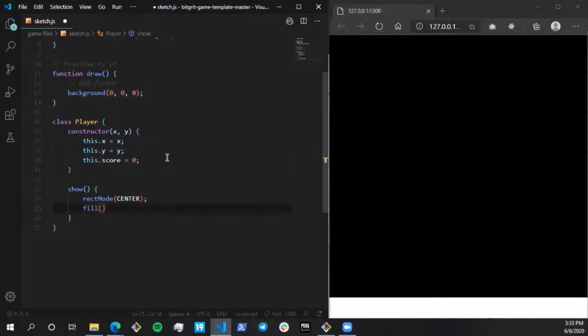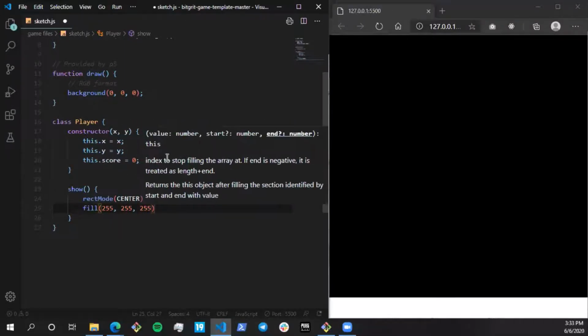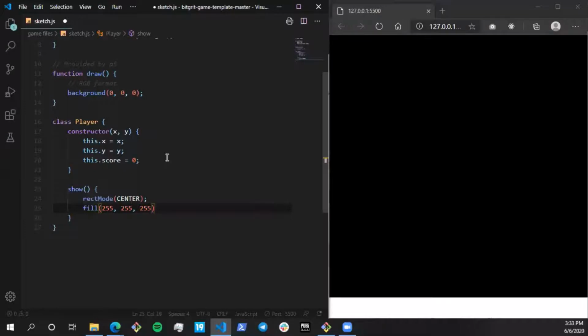The parameter of fill is going to be the color of the paddle. I'm going to keep it white, so for white, the RGB values are going to be at the maximum, which is 250. A paddle is basically a long rectangle, so I'm going to call rect. You just have to draw a rectangle, and you can see it is already telling me the four parameters I have to pass. First is the x coordinate. What is the x coordinate over here? It's this.x, which I've initialized over here. So that is going to be the x coordinate of the rectangle. In a similar way, the y coordinate is going to be this.y.